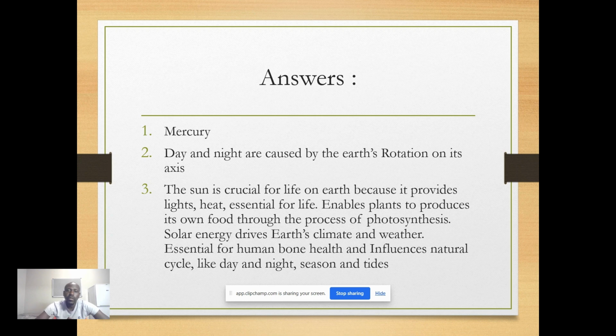The final point is that it is also essential for human bone health and influences natural cycles like day and night, seasons and tides. I hope you well understood all the answers that I provided there.